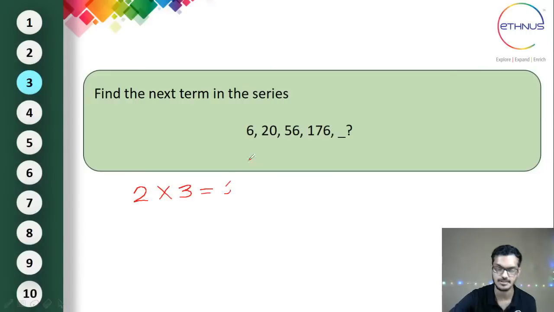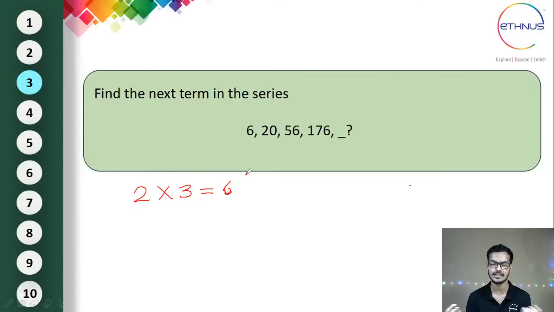Okay, that is correct. So now the next one: if you take 20, and take any multiplier with respect to 2, 2 into 10 is 20, but 10 again is not matching with 3. So let's take one more example, one more set. So 20, one more is 4 into 5, right?